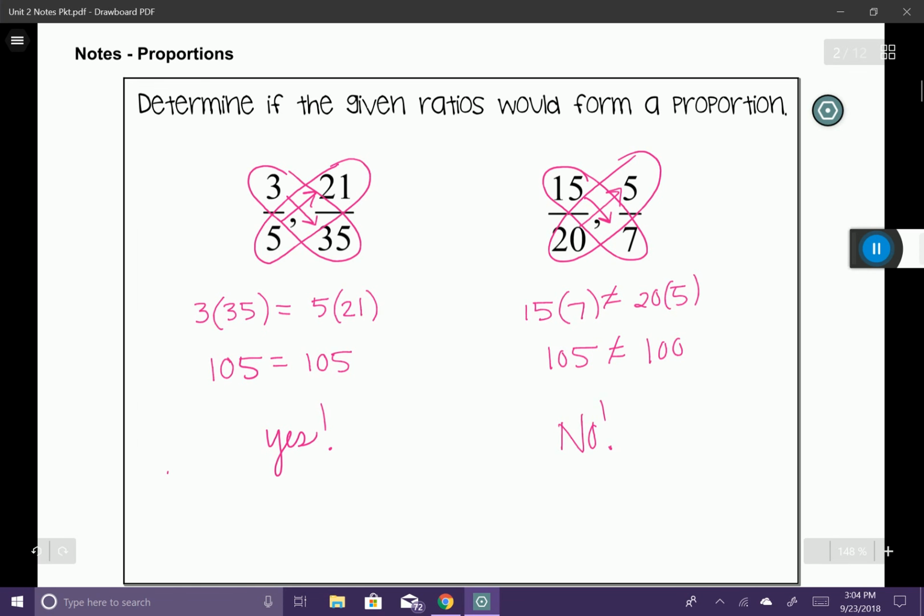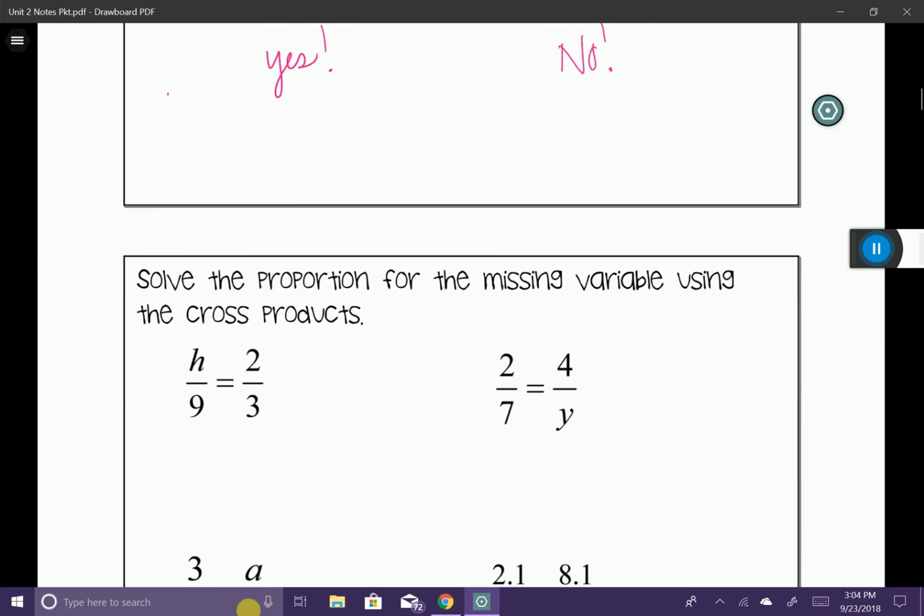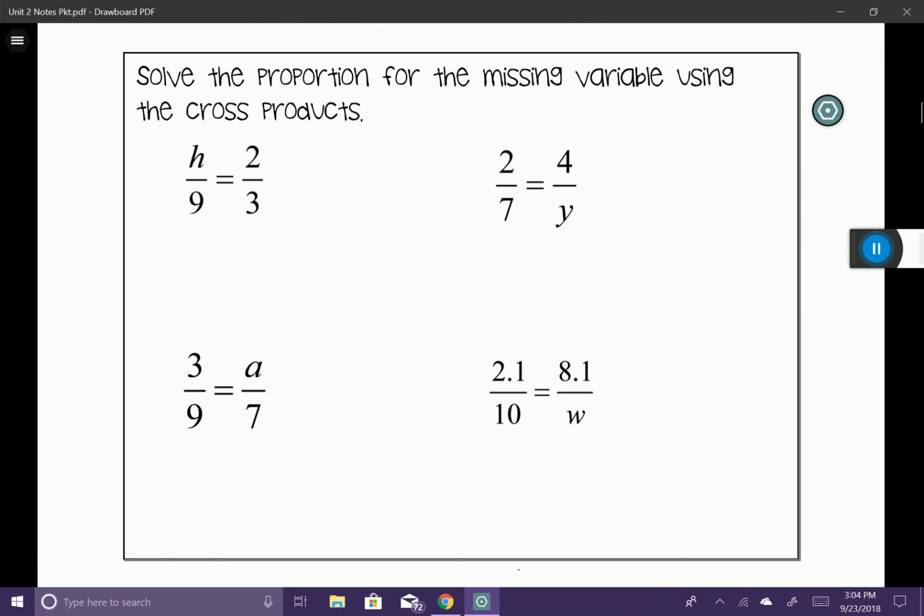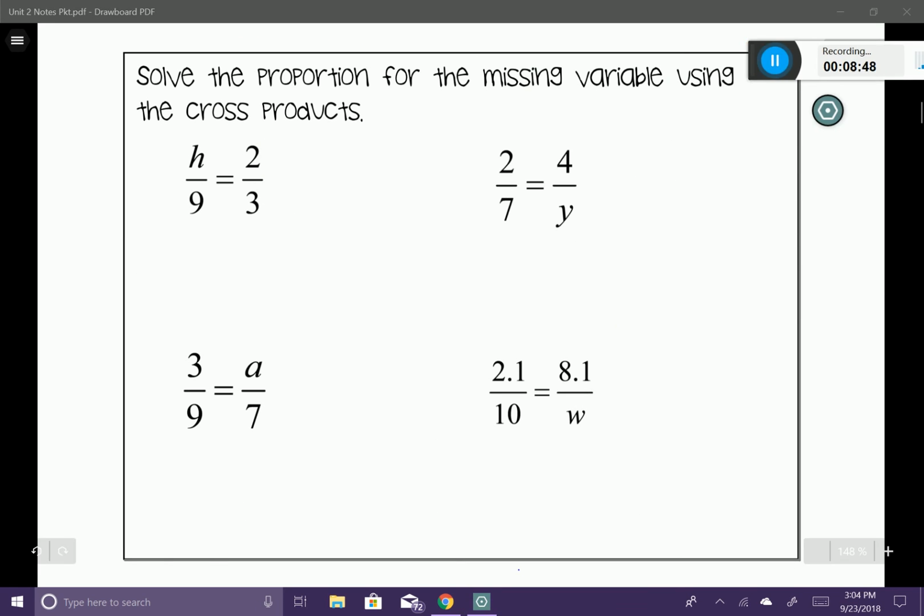All right, now let's go ahead and take a second and solve some proportions. What I mean by solving a proportion is, you can see in these 4 examples that I have unknown variables. So I'm looking for a variable because it's just a letter. I'm trying to figure out what number belongs in that place to make the two ratios equal to each other, creating a proportion.